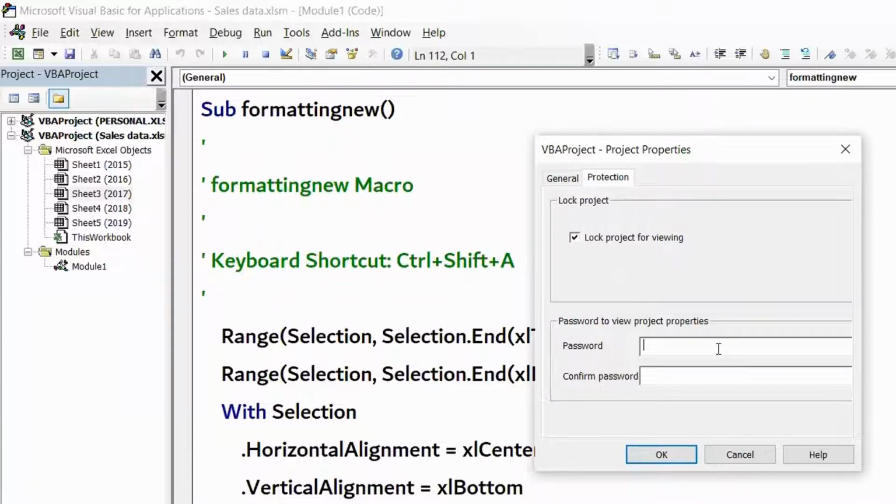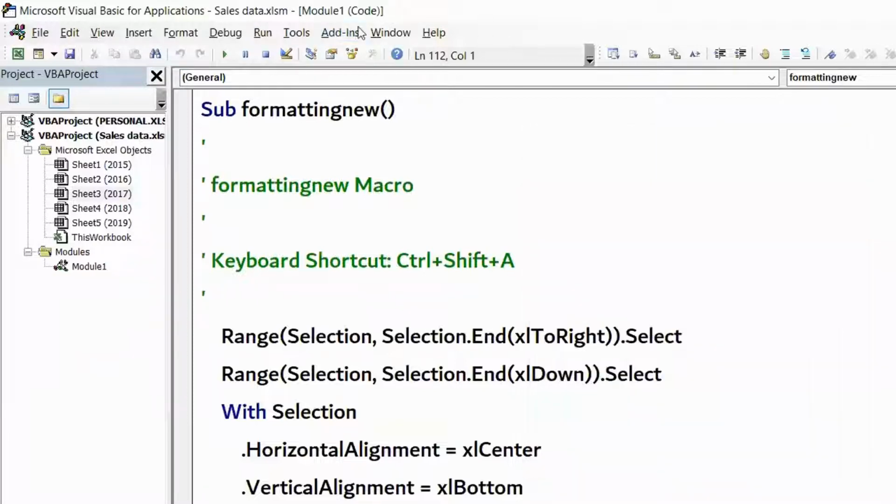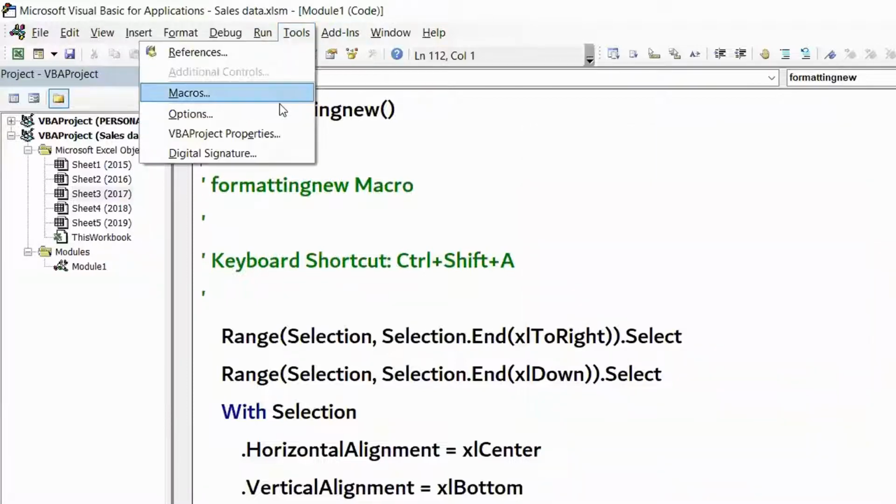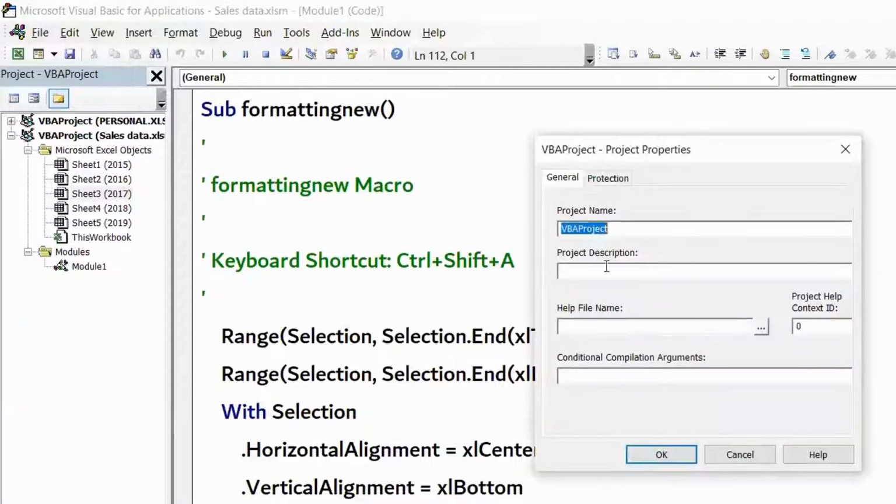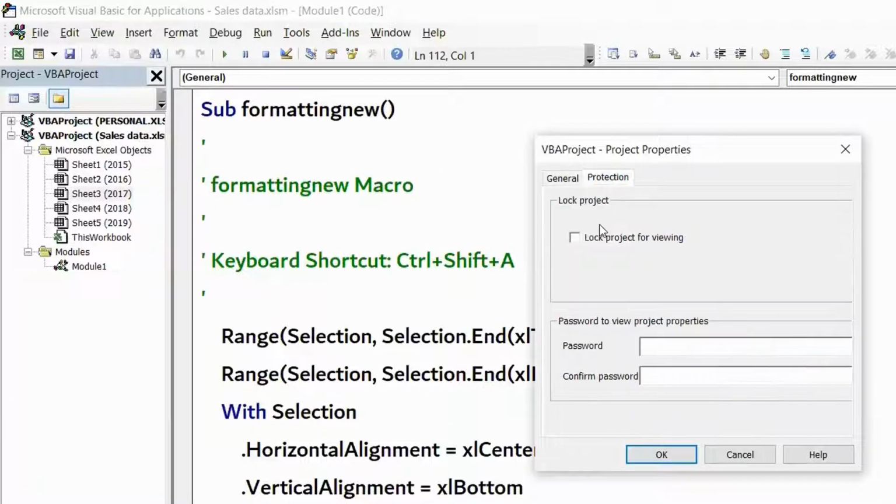And now you have to give the password, AA and AA. Give a password which you can remember. Otherwise, you yourself will forget the password, and then forget your file also. Then nobody will break this macro password. Nobody can break it. So first is opening the VBA editor. Go to tools, click on VBA project properties, go to protection, lock, and then give the password.